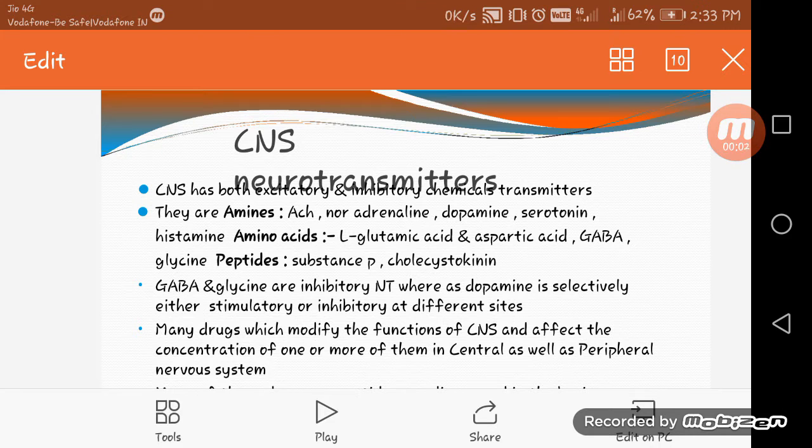Namaste. Today's topic is CNS neurotransmitters. The CNS has both excitatory and inhibitory chemical transmitters. There are amines like ACh, noradrenaline, dopamine, serotonin, and histamine; amino acids like glutamic acid, aspartic acid, GABA, and glycine; and peptides like substance P. GABA and glycine are inhibitory, whereas dopamine is selectively either stimulatory or inhibitory at different sites.